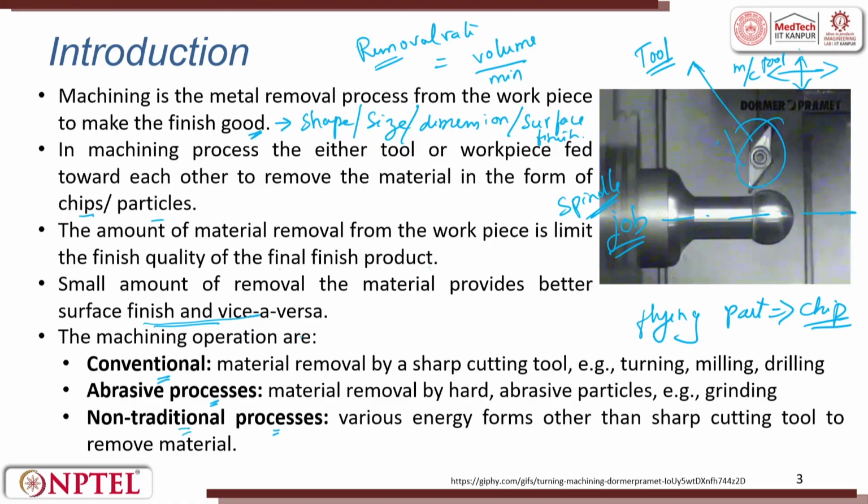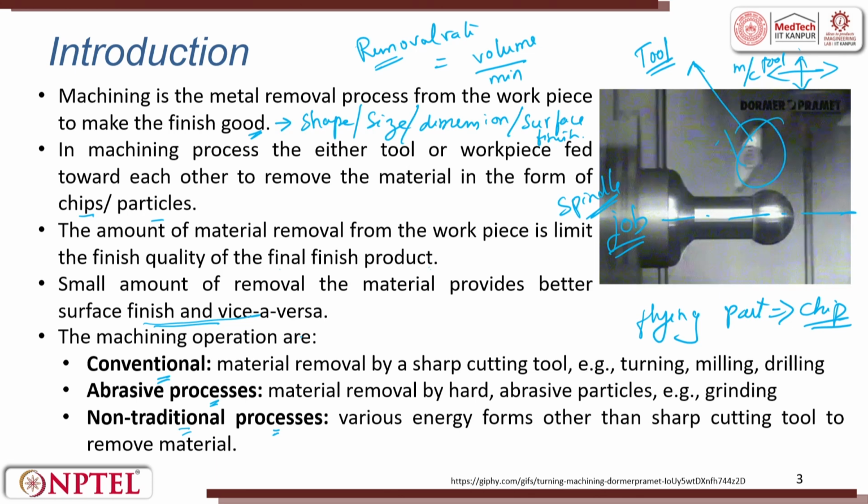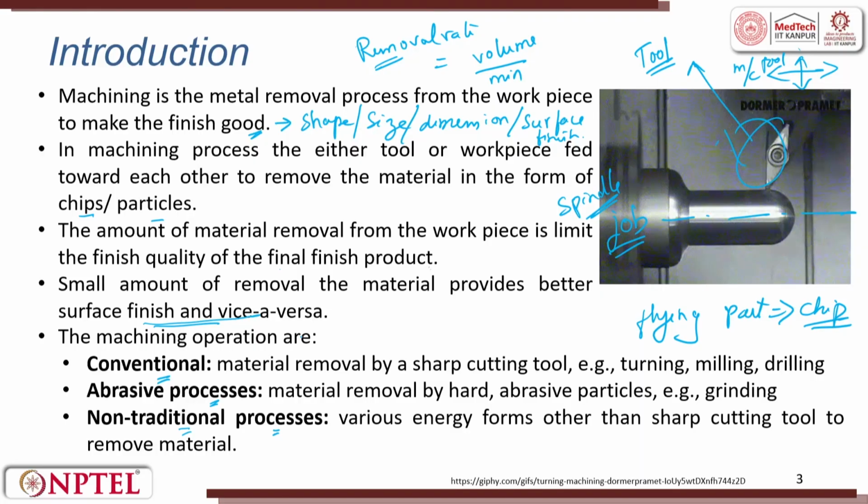Generally, the machining operations are classified into three: one is the conventional process, two is the non-conventional or non-traditional process, and the third is the abrasive process. Whatever I have said, I have written here. Material removal by sharp cutting tools is the conventional process.